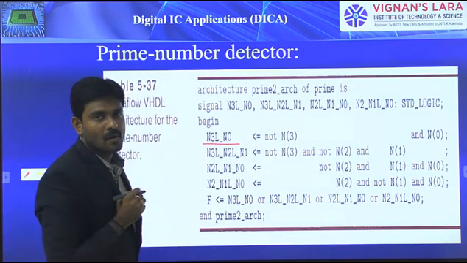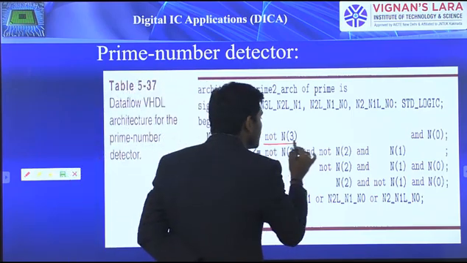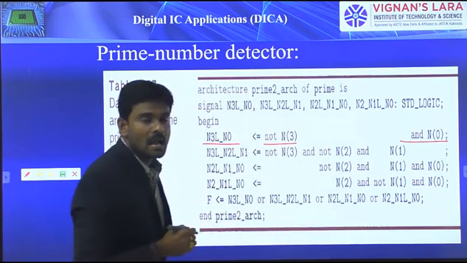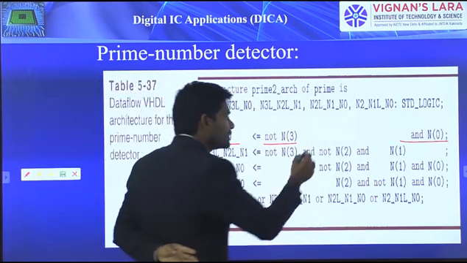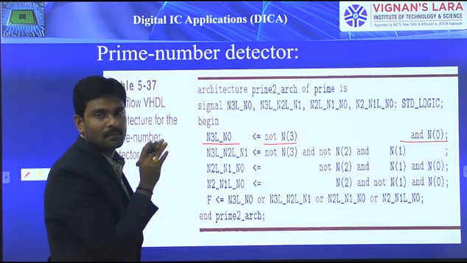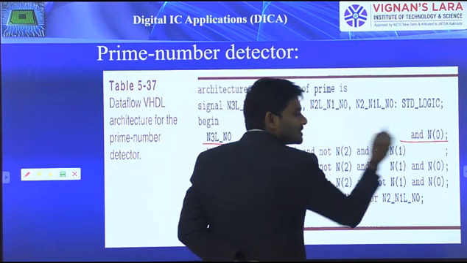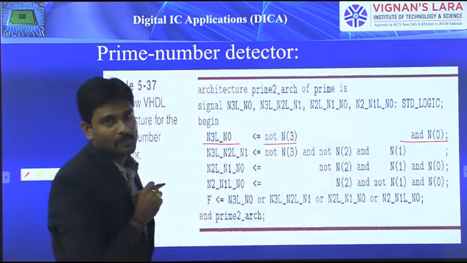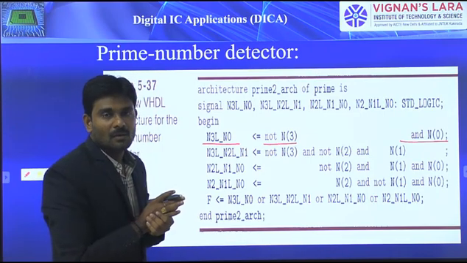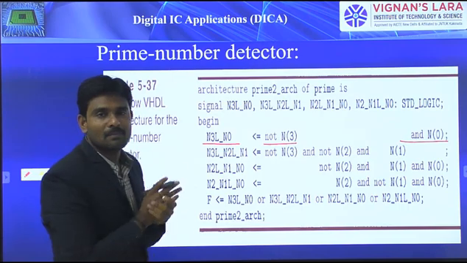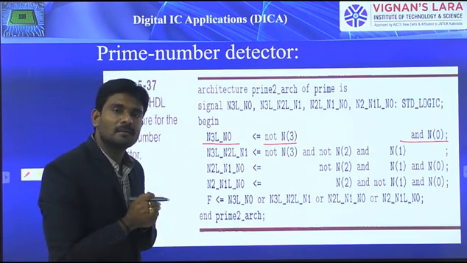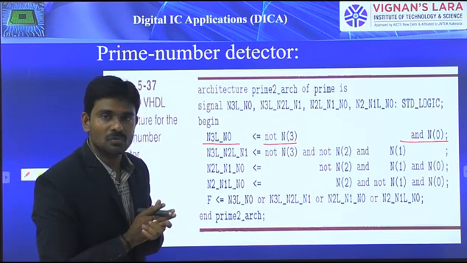N3L_N0 is the output, where a NOT operation is performed on N(3), and in addition it needs to perform AND with N(0). Here he left a gap, but there is no need to leave that gap. Simply to separate these two terms he mentioned this gap. Other than that, as we described previously, spaces will be neglected in VHDL. They are only for readability purposes, so we never mind about those spaces.